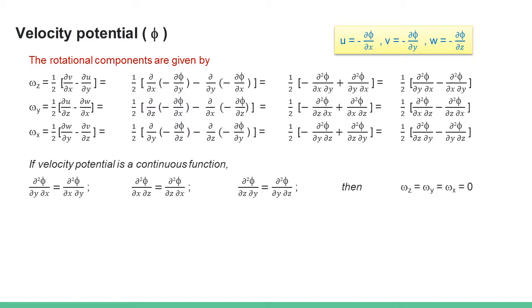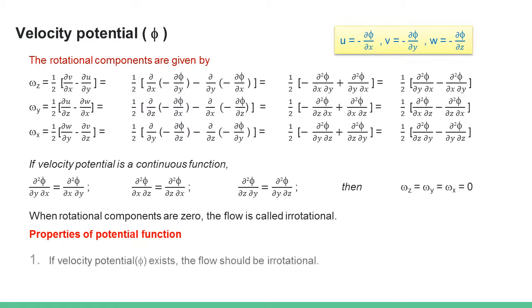From that, omega z will be equal to 0. Similarly, ∂²φ/∂x∂z is equal to ∂²φ/∂z∂x. This will be true for phi to be a continuous function. Then omega y is equal to 0. Similarly, omega x is also 0. When omega z, omega y and omega x are all 0, we can call that irrotational flow.